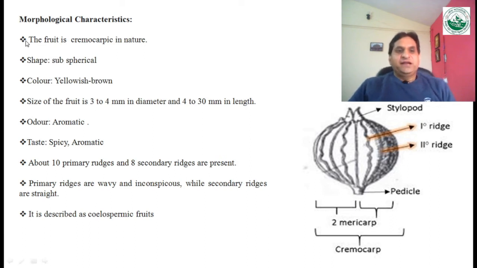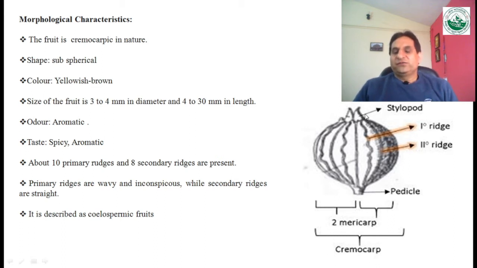In these slides you can see the morphological characteristics of the drug. The first thing is that coriander is cremocarpic in nature. In a previous lecture I also said that cremocarp means when we rub the fruits between our hands, it divides into two equal portions. So this one is the cremocarp.